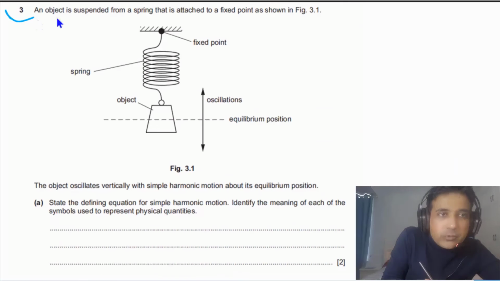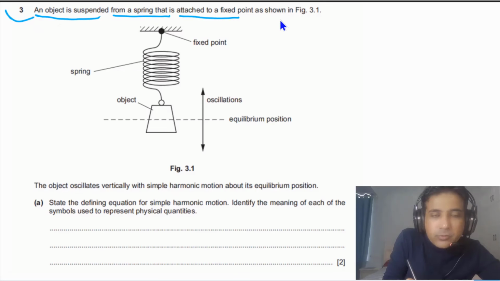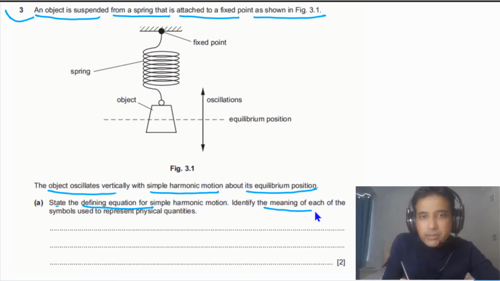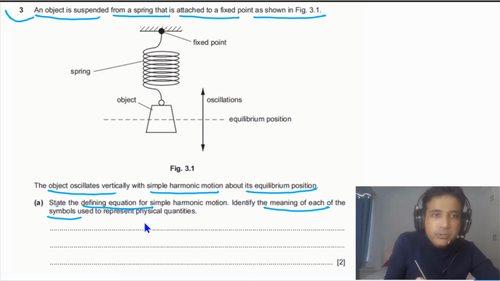For our third question, it is given to us that an object is suspended from a spring that is attached to a fixed point as shown in figure 3.1. The object oscillates vertically with simple harmonic motion about its equilibrium position. For part A, we need to state the defining equation for simple harmonic motion, and also identify the meaning of each of the symbols used to represent physical quantities.